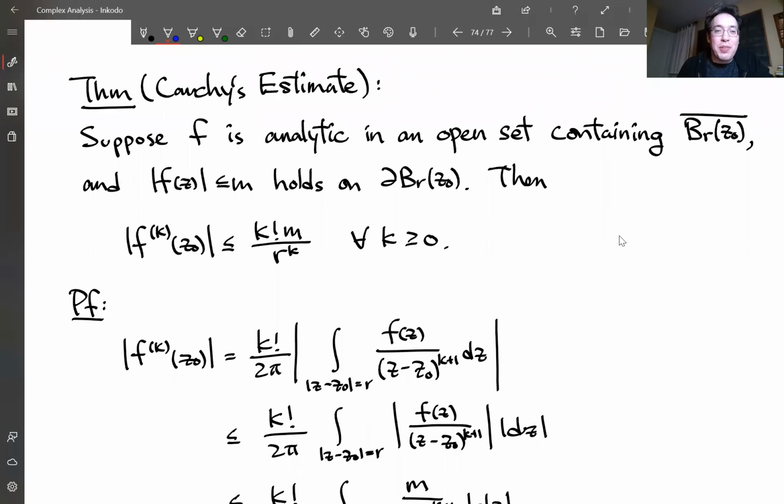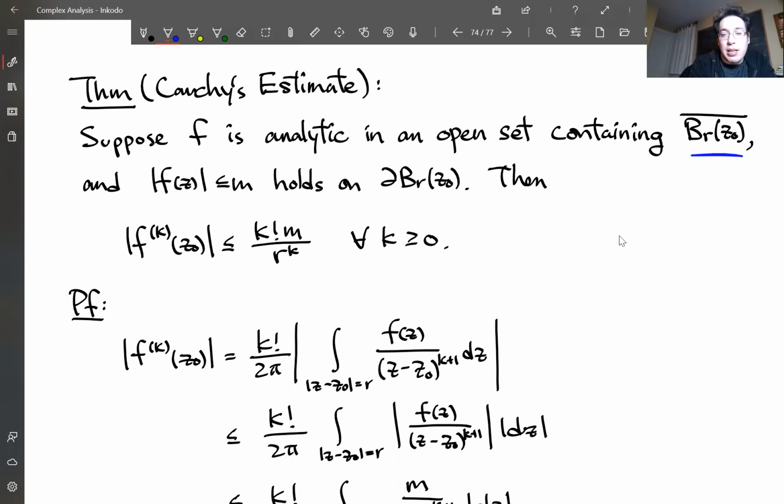Okay, so the first thing I want to show is Cauchy's estimate. This is using the Cauchy integral formula and using the ML estimate on top of that. So suppose you have an analytic function f in an open set containing some ball of radius r centered at z0.